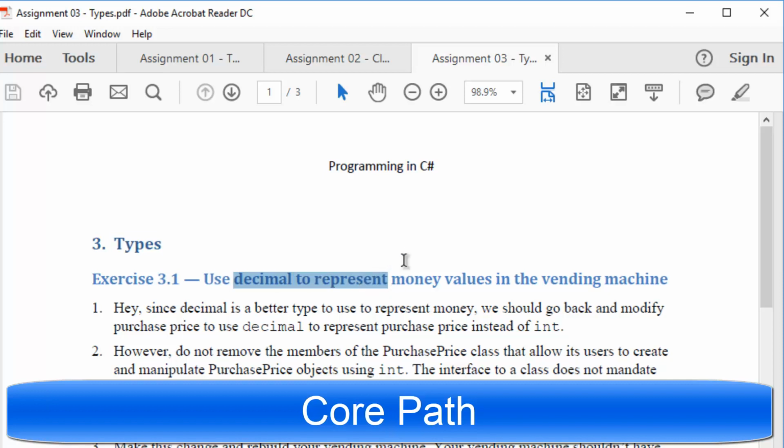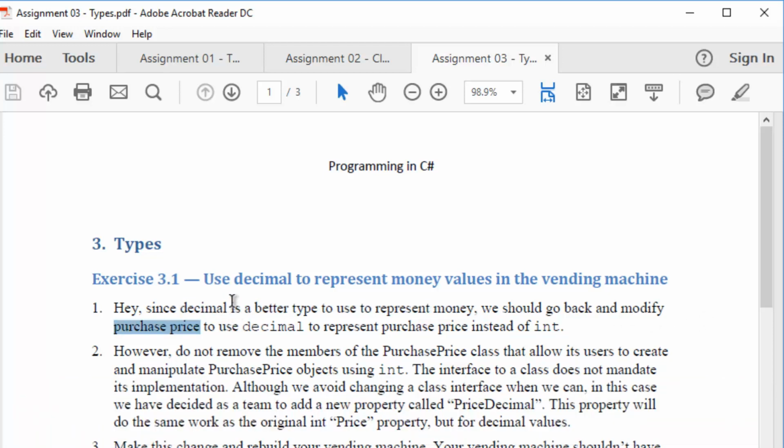So now that we've got this additional resource, we've decided that decimal is a better way to represent money than what we had before. So we want to go back to the purchase price class and improve it so that the implementation uses decimal rather than int. And notice I say implementation. So the interface will be changed, but people that want to continue to use int to represent their money will be allowed to do it.